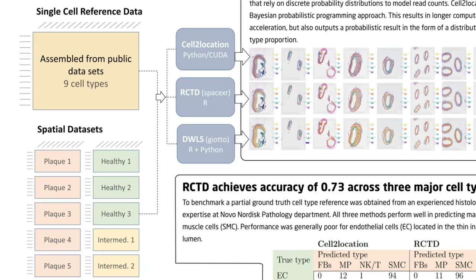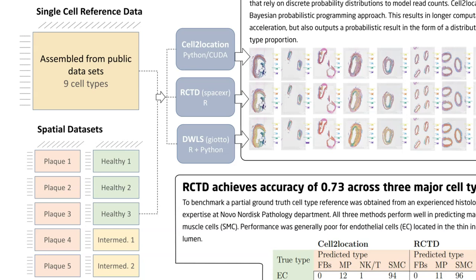For arterial samples, the main cell types present were smooth muscle cells and smooth muscle cell hybrids, endothelial cells, fibroblasts, macrophages, as well as other uncommon immune cells. Based on existing benchmarks, the 3 packages Robust Cell Type Decomposition, or RCTD, Spatial DWLS, and Cell2location were selected, and each method was used for deconvolution of the 10 samples.